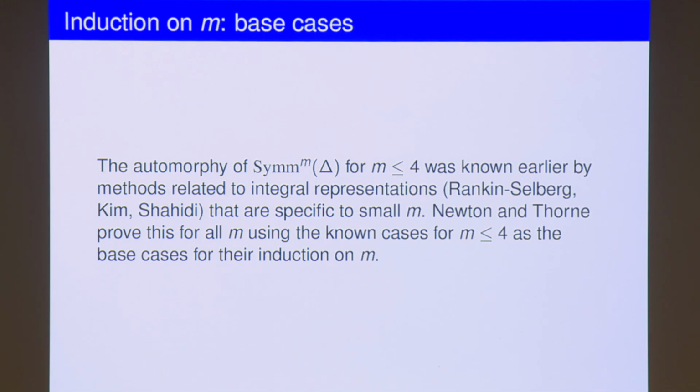The proof is, amazingly enough, an induction on m. There's actually no connection between Sym^m and Sym^(m+1), so one should not expect to induct on m. But it turns out they use as base cases some known cases of this functoriality for m pretty small, m less than or equal to 4. Then they can leverage that, using this association to Galois theory, to have an inductive strategy which proves it for all m.